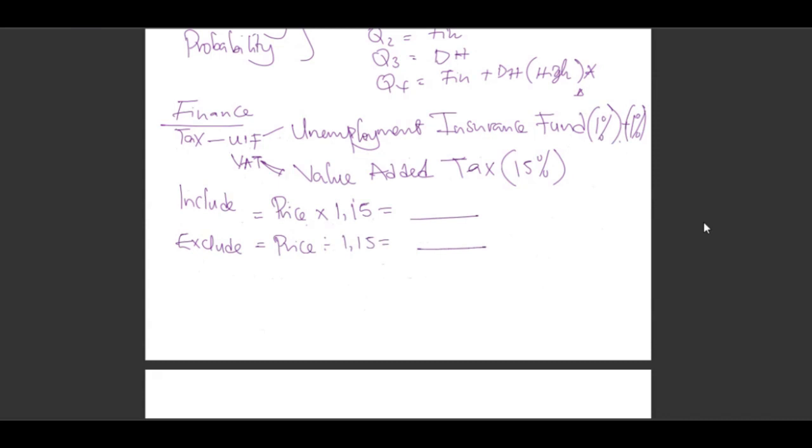All right. If they ask you for the value of VAT, we shall need to know that it will always be 15 over 100 times the price excluding VAT. But if the price already includes VAT, we shall take 15 over 115 times that price including VAT. Here we are looking for the value of VAT. How much VAT does this price have? All right. That's what we expect in taxation.